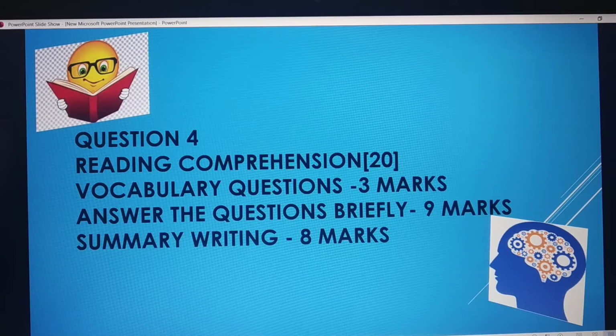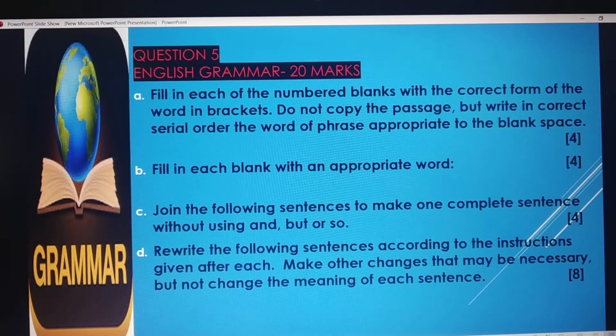The second question is answer the following questions briefly. It carries 9 marks. Third one is summary writing, 8 marks for that. It's also called as précis writing. 6 marks for content and 2 marks for expression. Question 5 is English grammar, which carries 20 marks. You get 4 questions under this.